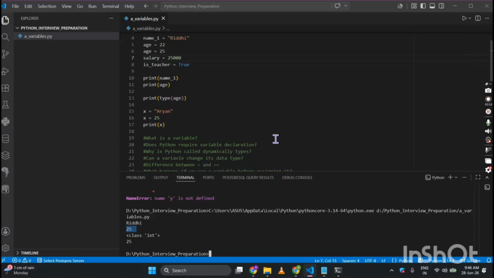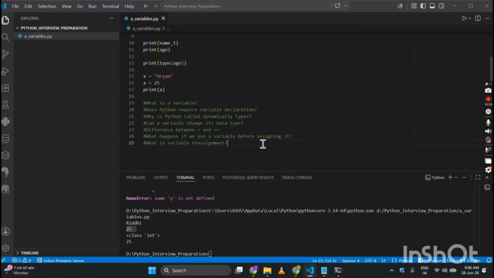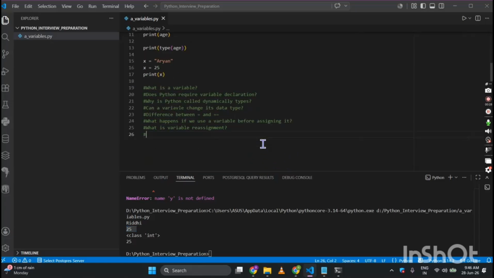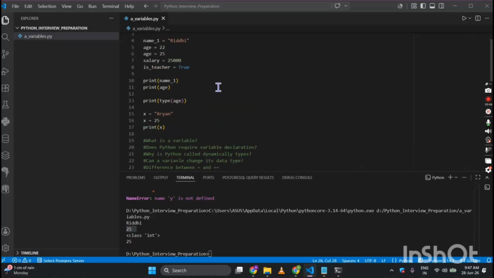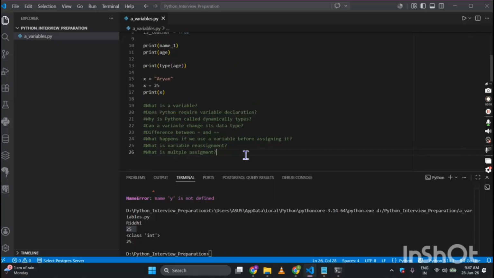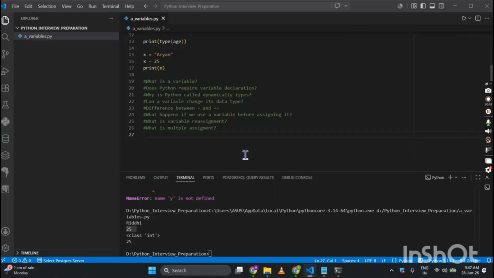Next question that you can get might be, what is multiple assignment? Now what does this mean? Assigning values to multiple variables in one statement. I am doing it over here so that it becomes clear.